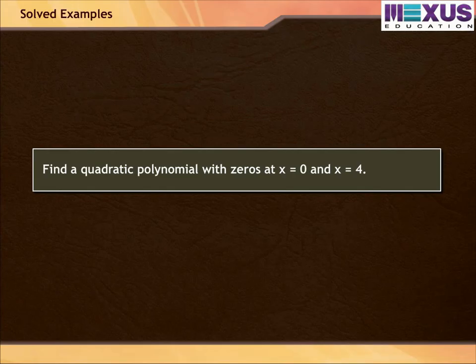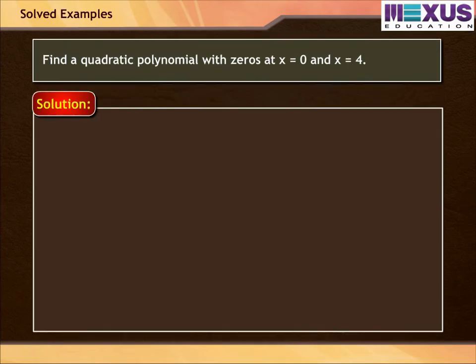Find a quadratic polynomial with zeros at x = 0 and x = 4. Solution. Let α and β be the zeros of p(x).